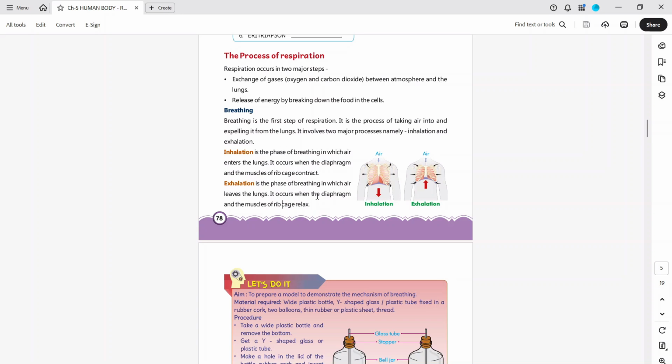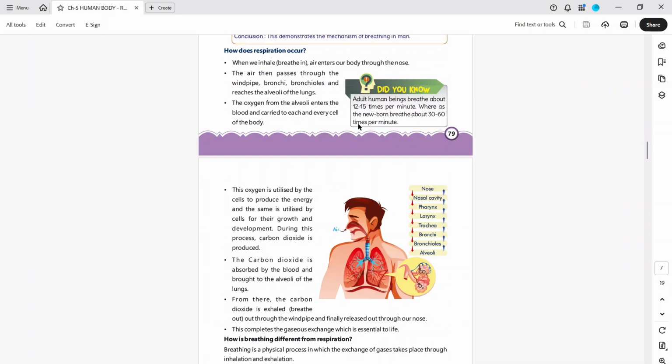Okay, and breathing. What does breathing mean? Simply taking the breath inside. So there are two things: one is breathing and one is respiration. So what is the difference between breathing and respiration?